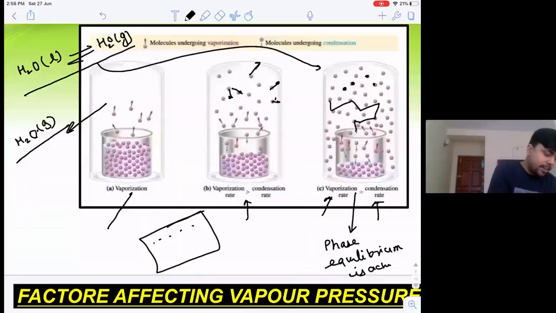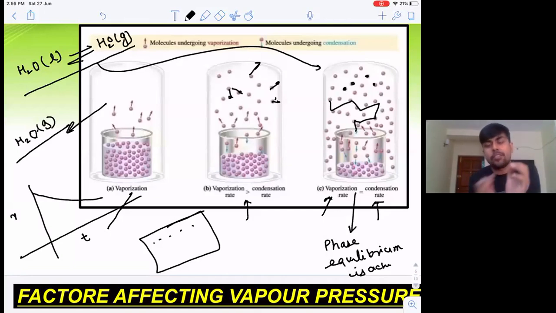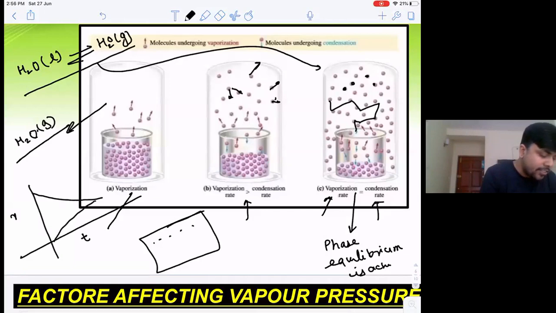If I plot the diagram, I can say rate versus time. Initially, I will have only evaporation because there is no gaseous vapor initially present. With the progress of time, the evaporation rate will somewhat decrease and the condensation rate will increase, and the time will be there when the rate of evaporation and the rate of condensation will be the same.